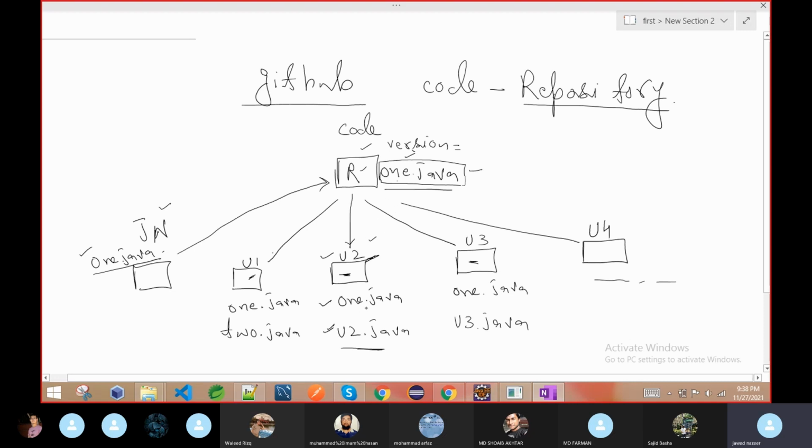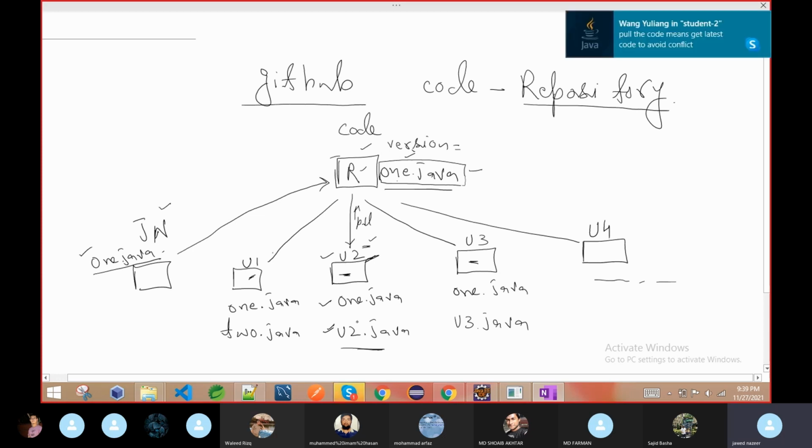But if this user has some changes, and someone else pushes code that is not in this user's local, then this user doesn't have the extra code that someone pushed. So you have to pull the code and then push the code.